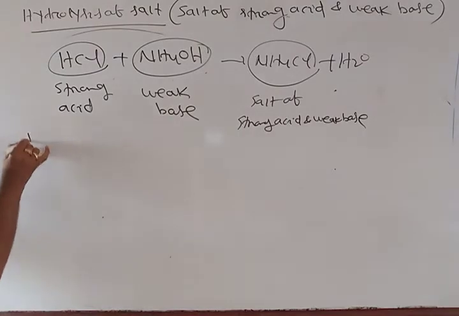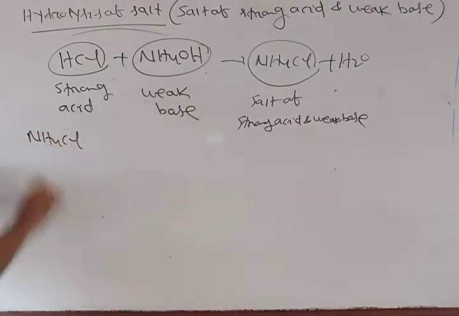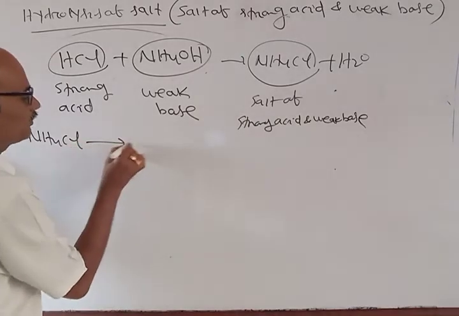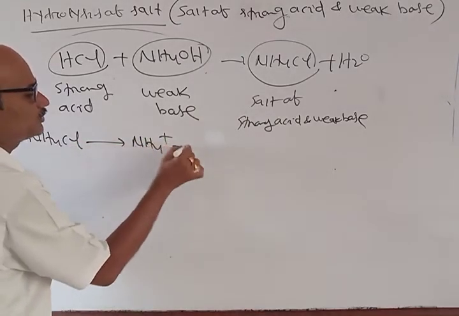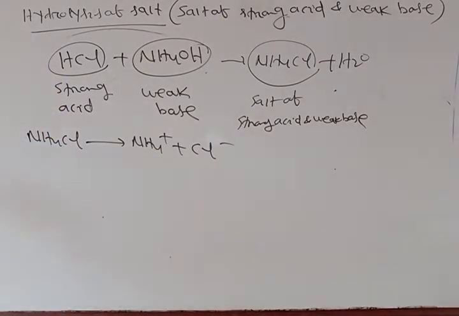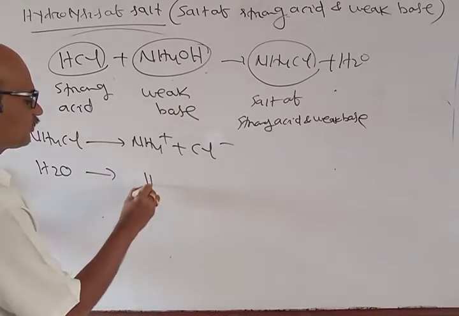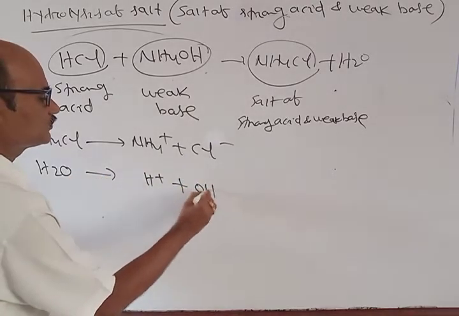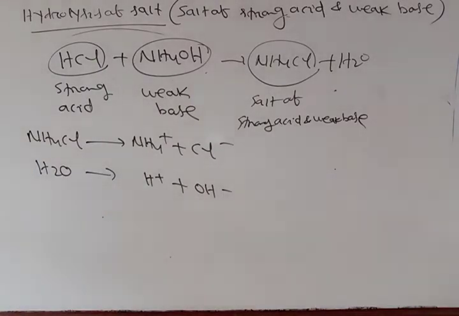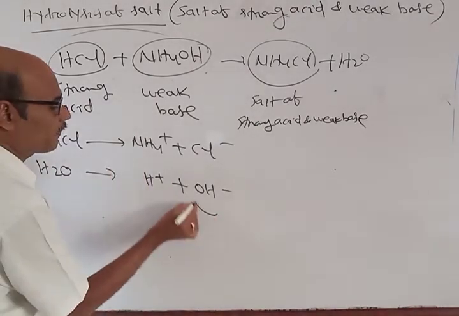Now see, when I have this NH4Cl, it gives NH4 plus and Cl minus, and H2O gives H plus and OH minus. Now see, NH4OH is a weak base, so its conjugate part NH4 plus is a stronger one.